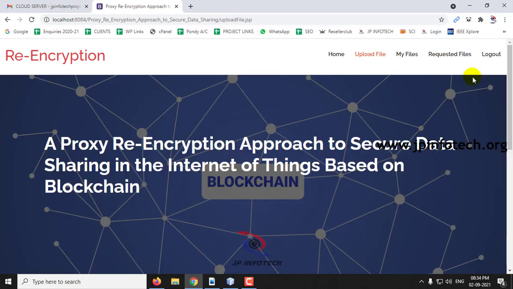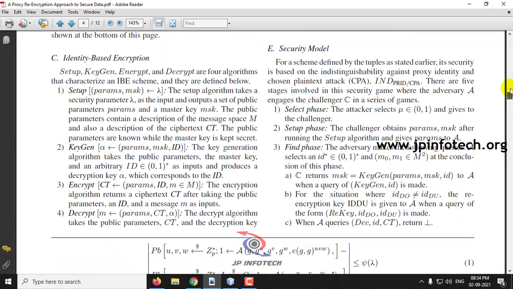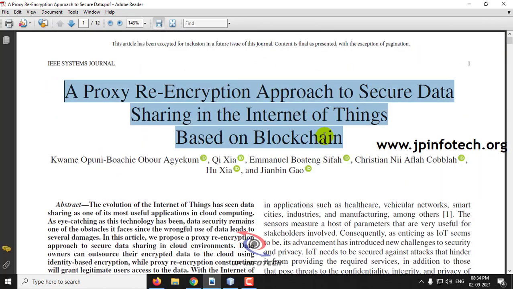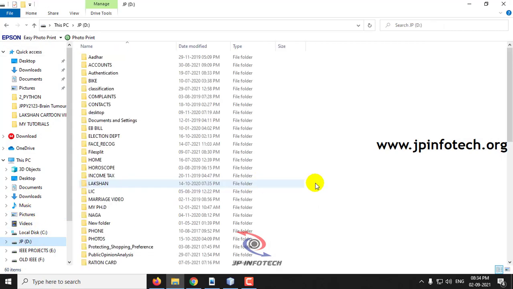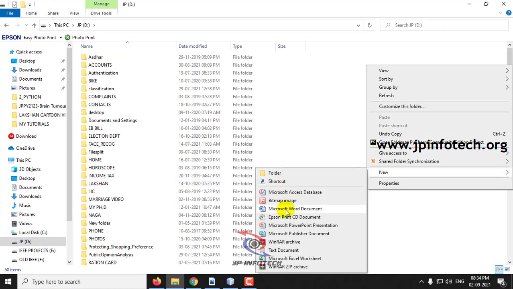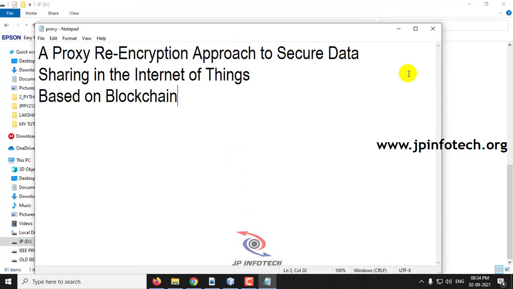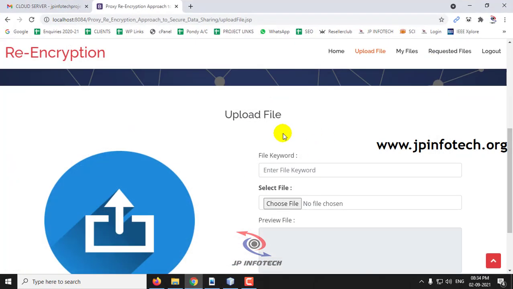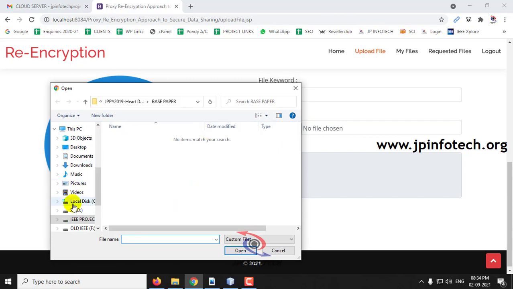So first let me go to the upload file option. But before that, let me create a file to upload. So let me copy this content and go to D drive, and let me create a file. I will name it as proxy, and paste this content. And now let me go to the upload file option, where I'll enter the file keyword as proxy, and let me select this file from the D drive that I have created.